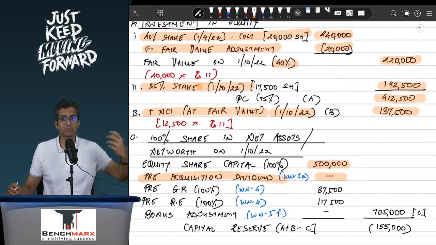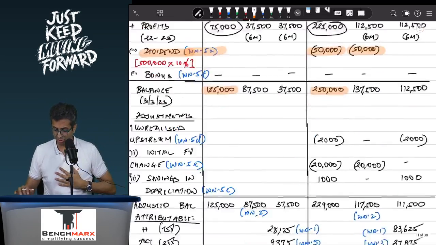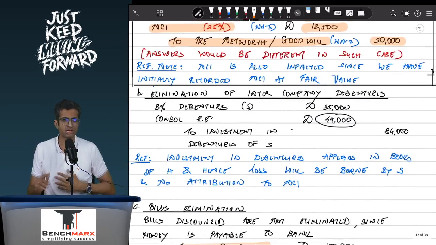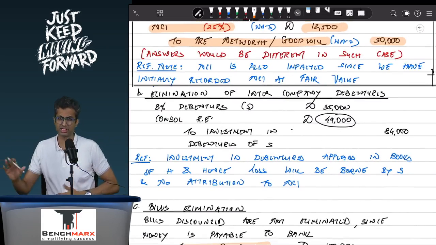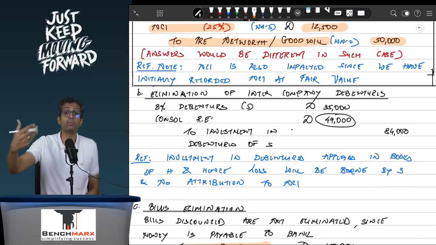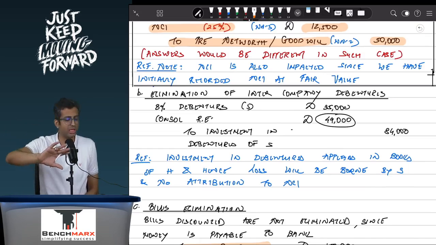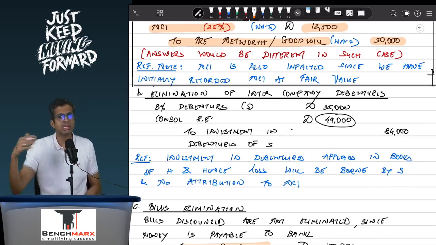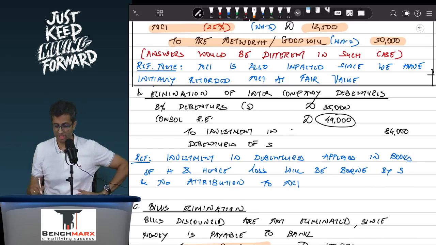This is excess payment made by Hammer appearing in the books of Hammer, and hence NCI will not have any share in this. If you see the adjusting entry, remember entries need not be passed in the main exams. I've just given you these entries for a much clearer understanding and explanation. If you don't have time, you should skip these entries as long as you can give the adjustment effects clearly.